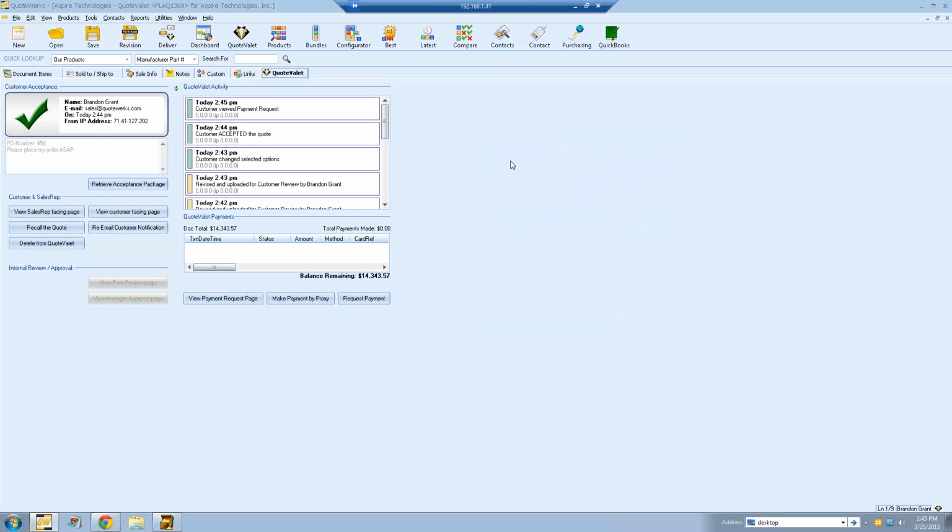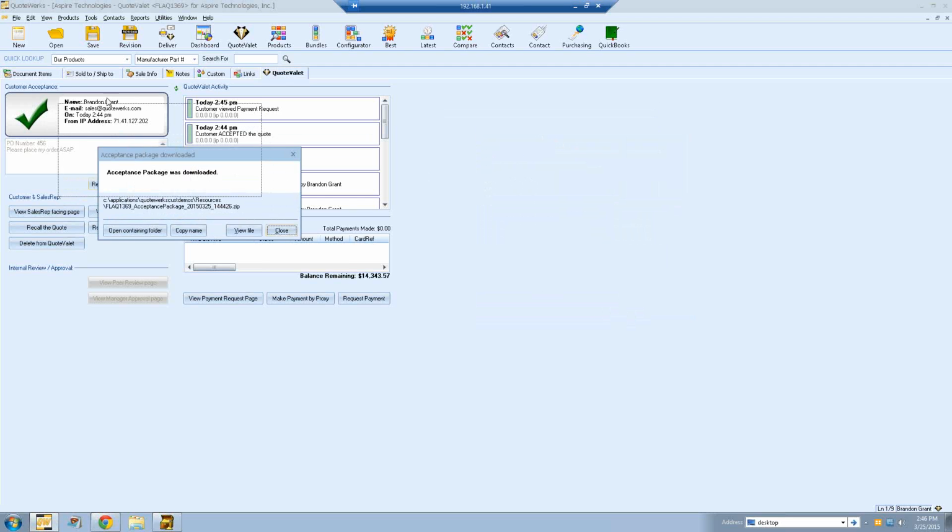When you convert that quote to an order, that is going to update your CRM or PSA opportunity. So if you are using any of the CRMs or PSAs that we integrate with, and you created an opportunity for this quote, QuoteWerks will then update it as won or closed in that CRM or PSA. So you'll see here we have our customer acceptance information. You can see the name that they used, the email that they used, the date, and the IP address information. You can also see there's an option that says Retrieve Acceptance Package.